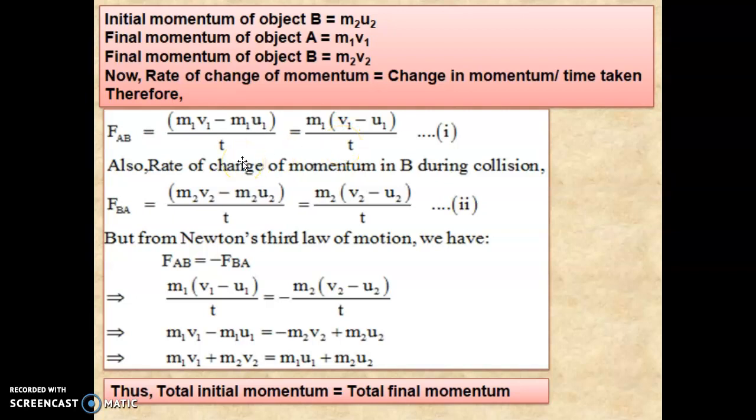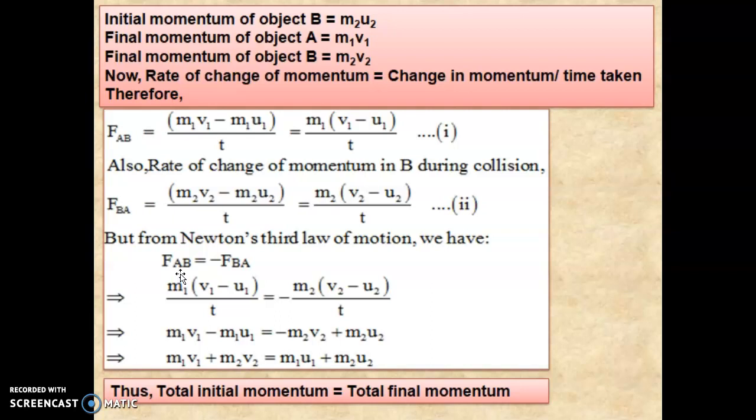Now the same thing for the rate of change of momentum of B during collision. The force exerted by B on A is m2 v2 minus m2 u2, upon t. Here m2 is common, so we can take m2 common: m2 times (v2 minus u2) upon t. But from Newton's third law of motion, we know that every action and reaction is equal and opposite.